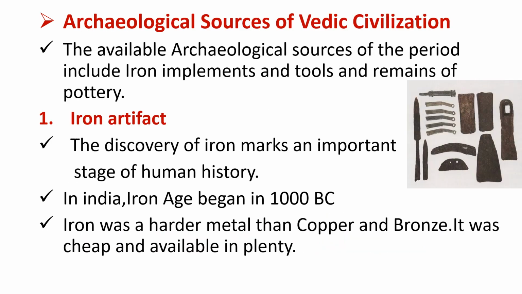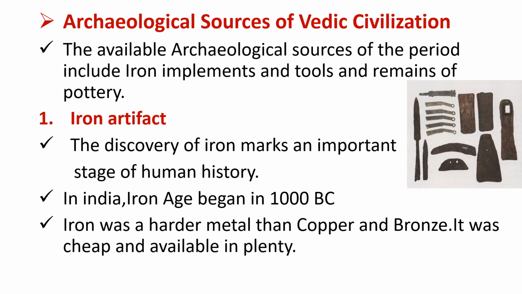Another source of Vedic civilization is archaeological sources. The available archaeological sources of the period include iron implements, tools, and remains of pottery. Let us learn about iron artifacts. The discovery of iron marks an important stage of human history. In India, the Iron Age began in 1000 BC.